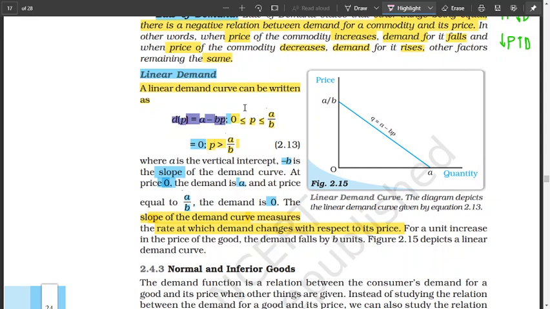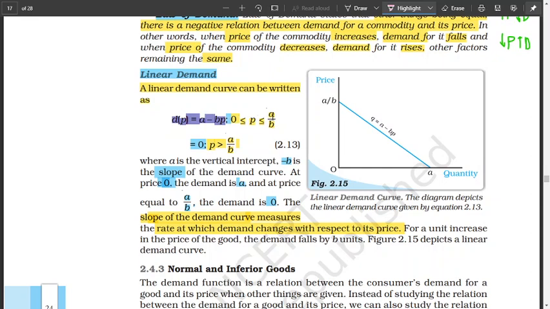Okay, so if demand is a straight line, then the demand function is demand equals A minus BP, if the price is not equal to 0. That means the price is positive: 1 rupee, 2 rupees, 3 rupees, 4 rupees, and so on, but not 0. When the price is not 0, then demand is A minus BP as a straight line.